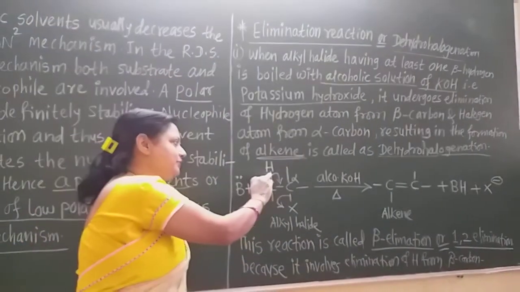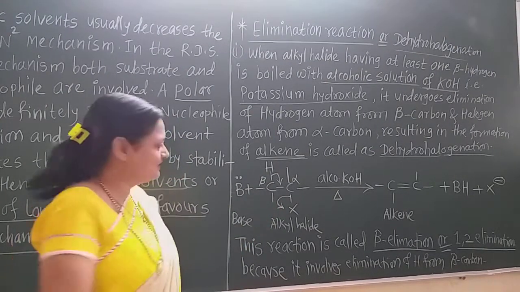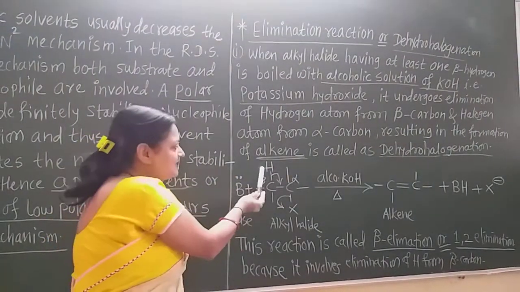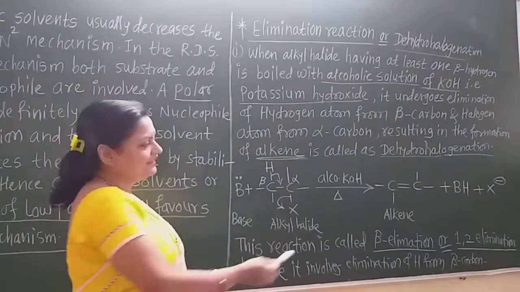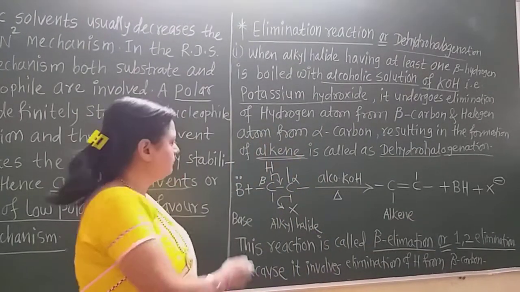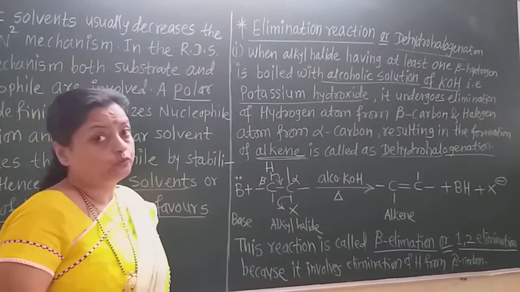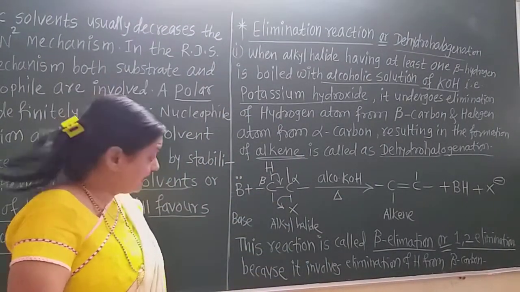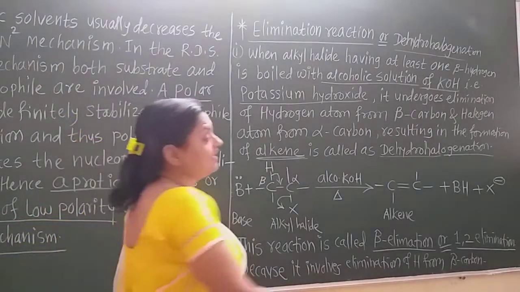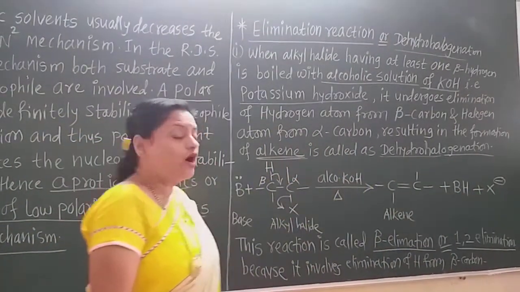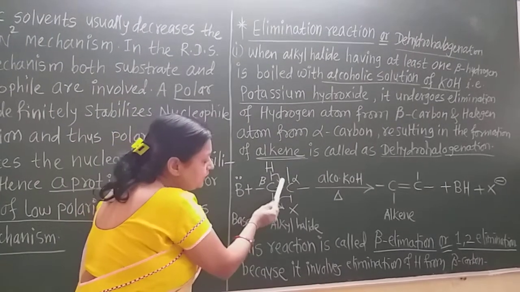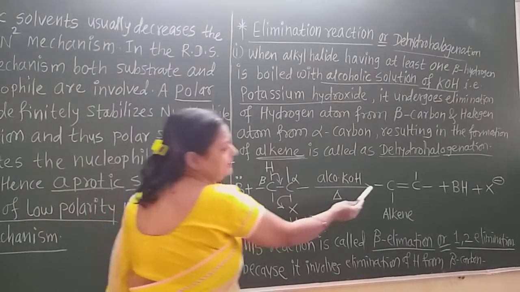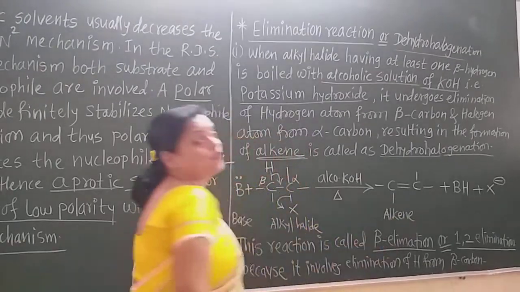Now this H gives its bond here, and there is the formation of a carbon-carbon double bond. H plus is removed, and then H plus reacts with B minus and there is formation of BH. The bond is formed using the lone pair of the base. And the halogen is removed with the bonding pair, which means it acquires the negative charge. As the hydrogen gives its bond here, there is a C double bond C. In this way, the alkene is formed in this reaction.